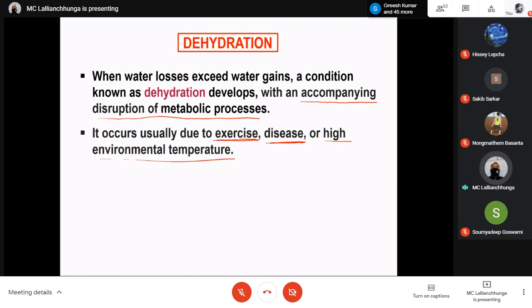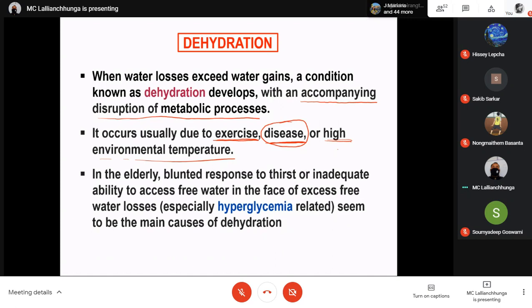But many diseases cause dehydration. Even with high environmental temperature, we know that we lose more water, so we have to rehydrate our body again. In the elderly, blunted response to thirst, or inadequate ability to access free water in the face of excess free water losses, especially hyperglycemia related, seem to be the main cause of dehydration.